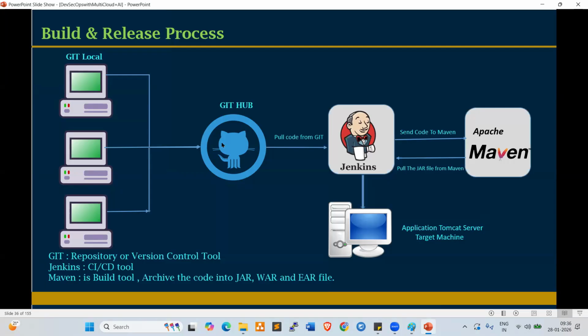So plugin is the package. For example, there is a code here in the GitHub. So I want to pull this code from GitHub to Jenkins.